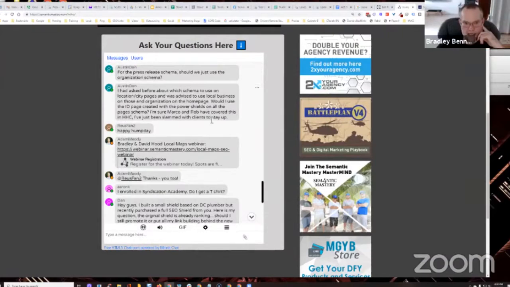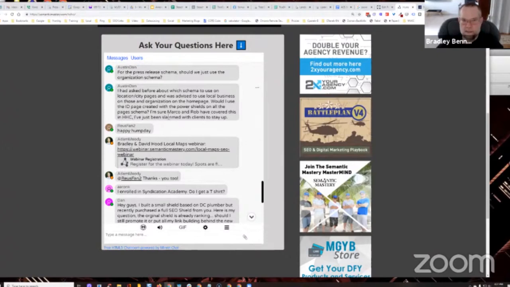I had asked before about which schema to use on location/city pages and was advised to use local business on those and organization on the homepage. That is correct. Would I use the ID page created with the power shields on all the pages schema? I'm sure Mark and Rob have covered this in Heavy Hitter Club.